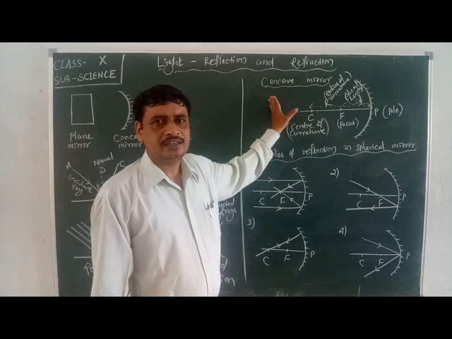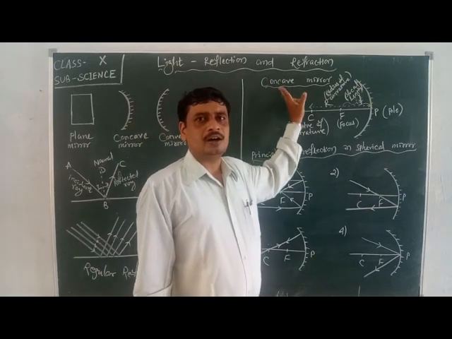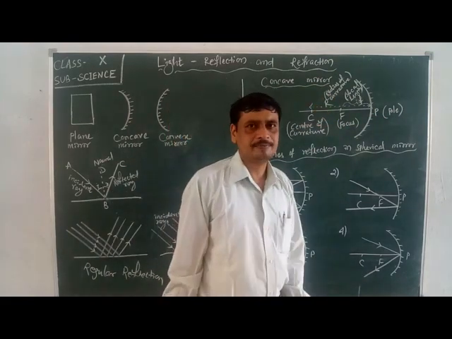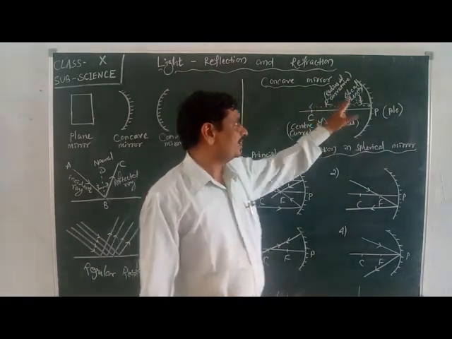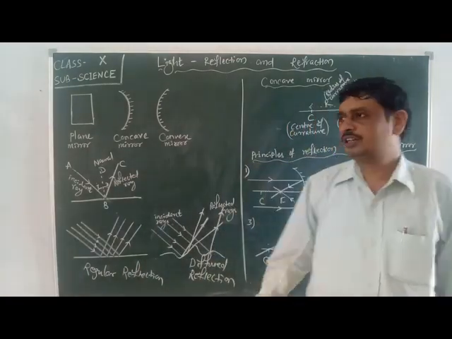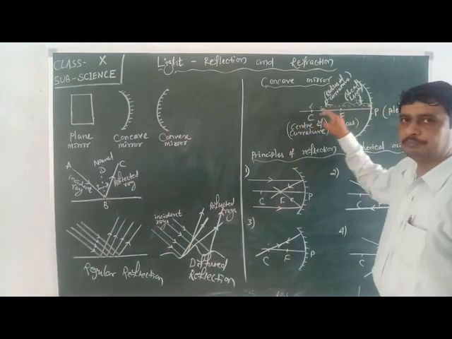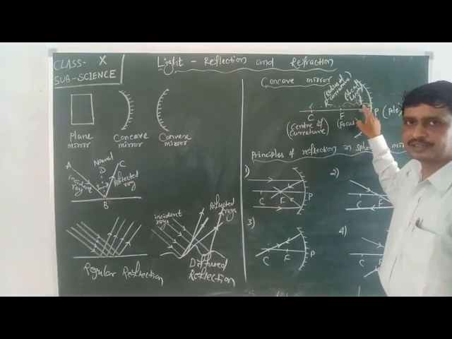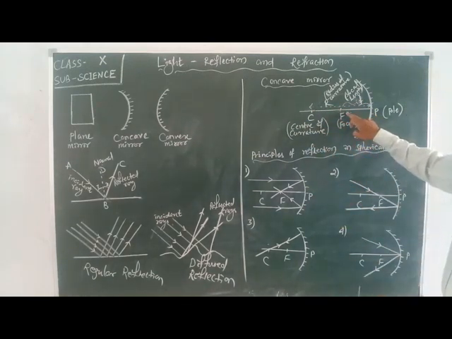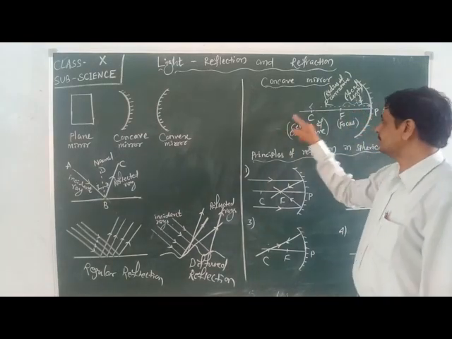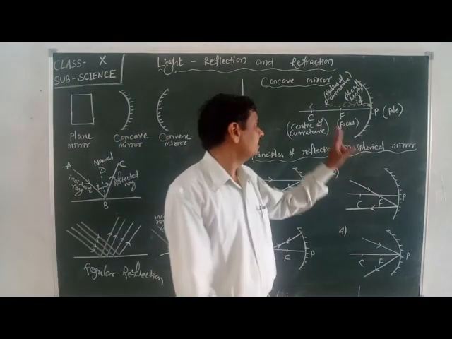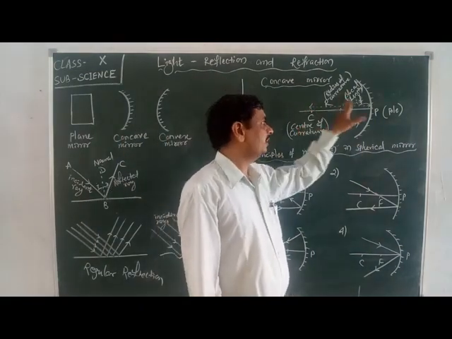Next, when the rays coming toward this surface are parallel to the principal axis, after reflection they all will pass through a fixed point on this principal axis. That fixed point is said to be the focus, and that is named F. The principal axis means the imaginary line which joins the center of curvature and the pole.